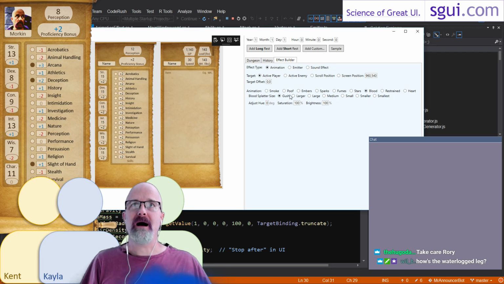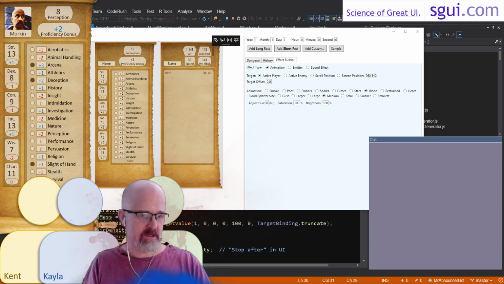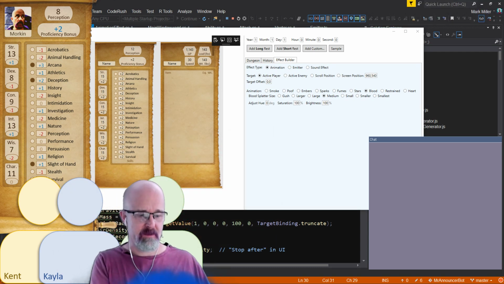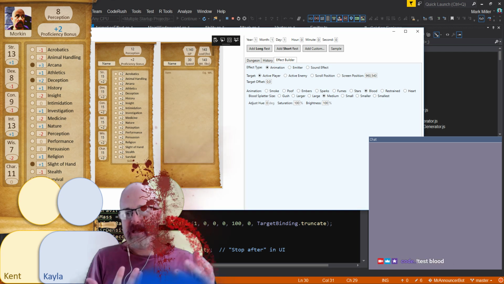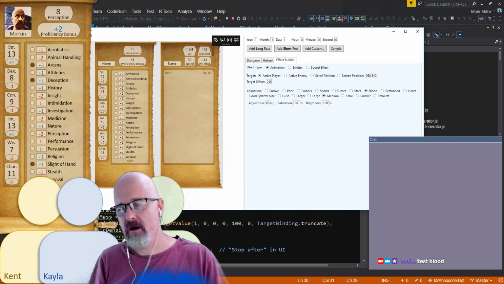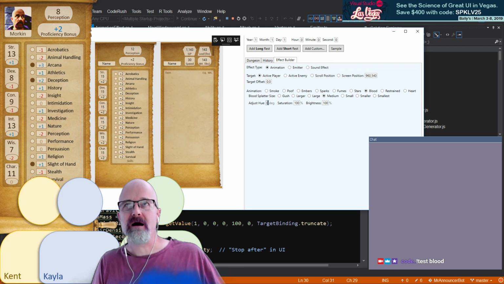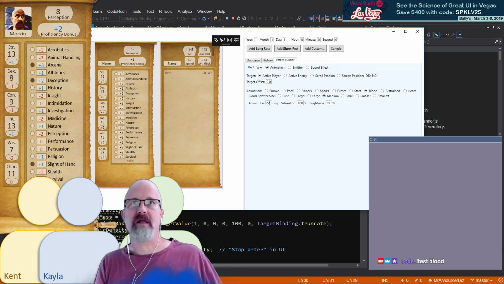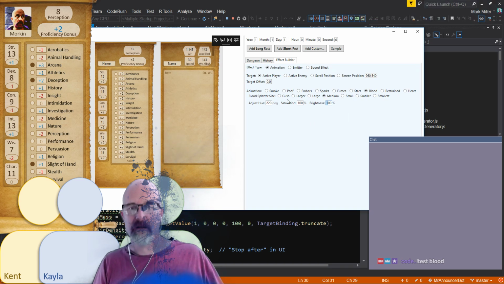So yeah, we can combine one of the blood effects as well with the test blood command. Hold on, let me see if I can do these both at about the same time here. So like this, right? So it's like I get a hit, and then I have the emitter working as well, and so we can do something along those lines. We can even do it for players that have a different color blood, for example, you can just change that, right? Let's maybe make that a little brighter.